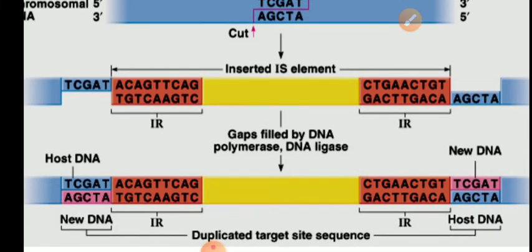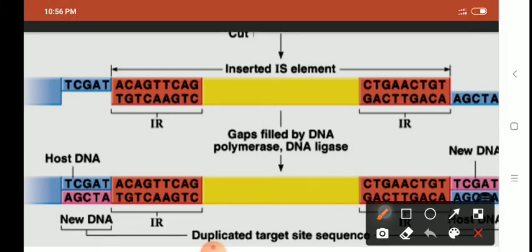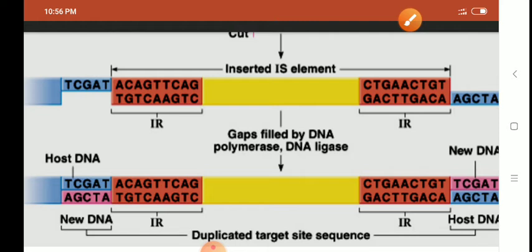You can see the blue colored region. If you read the region, it is TCGAT at one part, and on the other part, AGCTA. So 5 bases minimum. Is that clear? And in between the cut ends where the DNA is cut, the IS element is inserted. So here a gap was created by cutting with the transposase enzyme, and the insertion sequence has been integrated here. Is that clear?